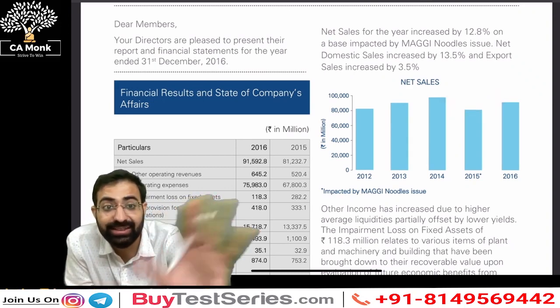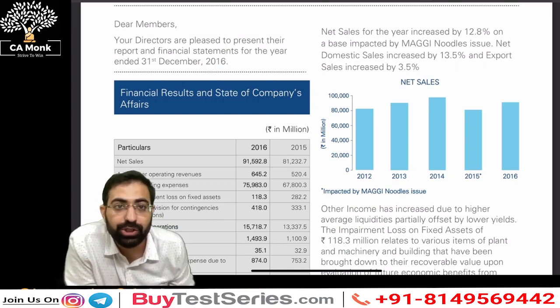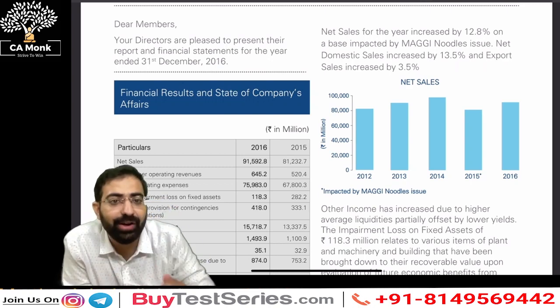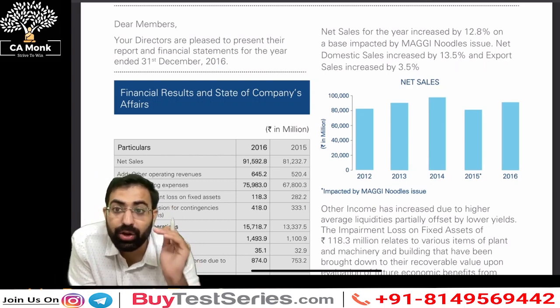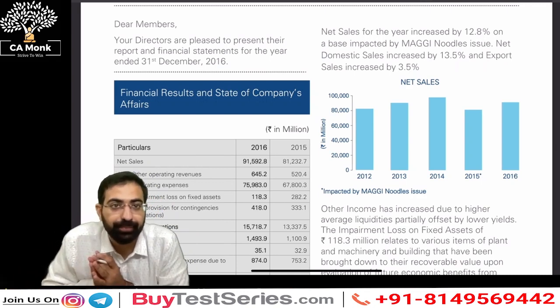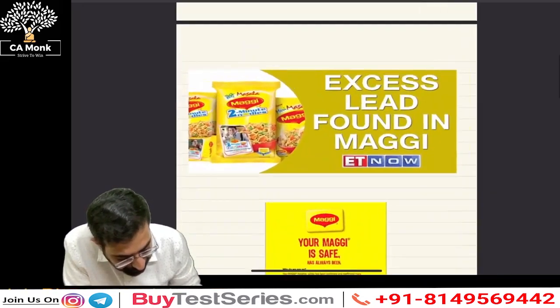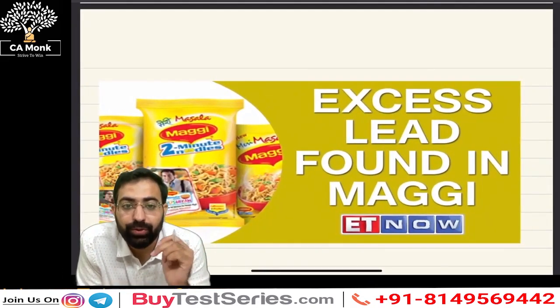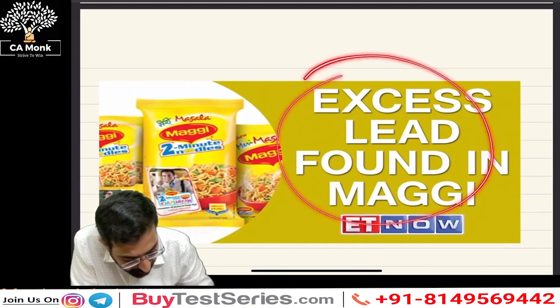See, this is not an easy task, to bring back anything which has been damaged because of reputation, right? It is very difficult to bring things back to normal after being disrupted, or after things are bad in the market, right? Now, what did the company do? How was the company able to achieve getting back to normal? If you see this, excess lead found in a Maggie.